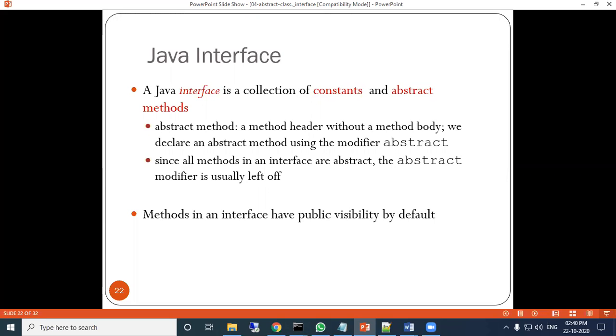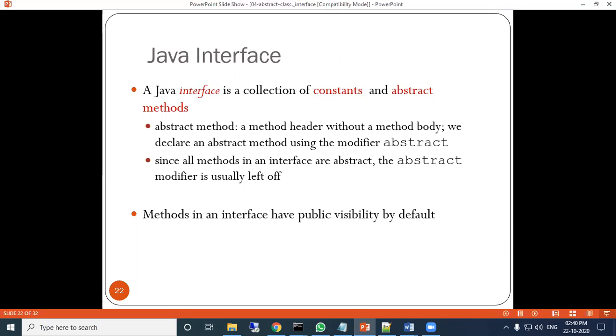In the previous class, we discussed the abstract method. An abstract method is a method which does not have any body or process. Only the method declaration is there, and the abstract keyword is used.